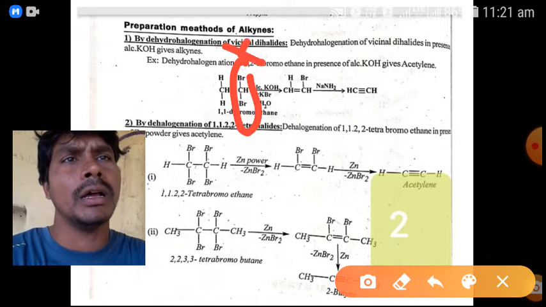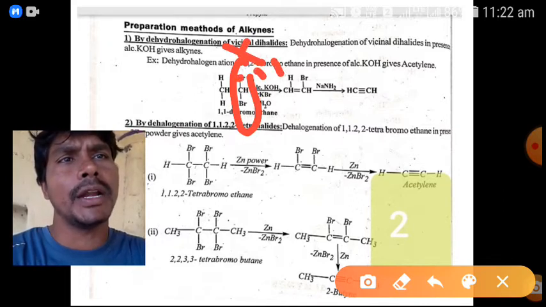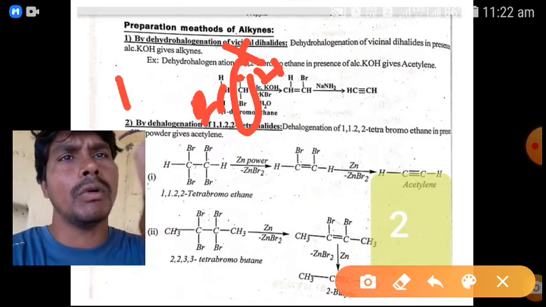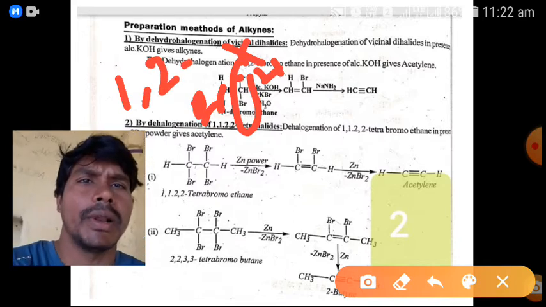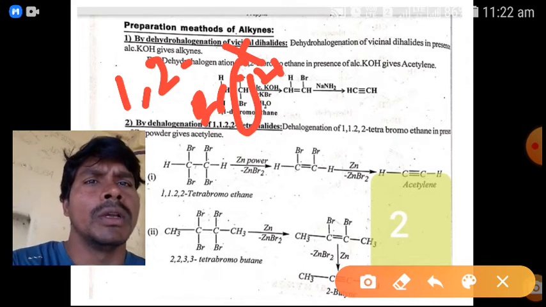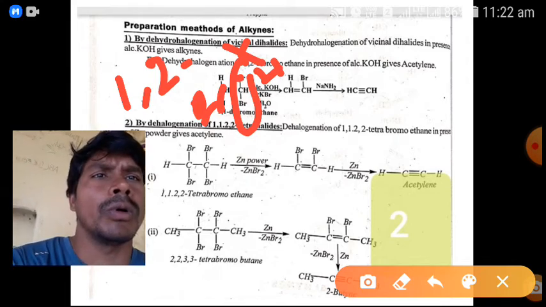So what compound do you need? The 1,2-dibromo compound. Positions 1,2 are the vicinal places, so 1,2-dibromoethane, since two carbons are there.